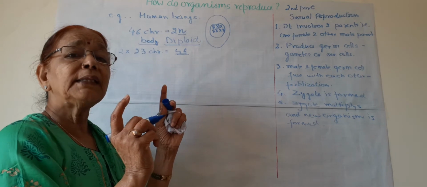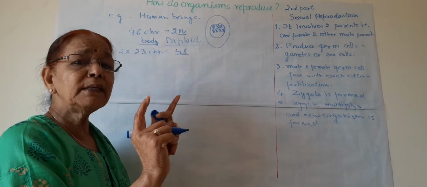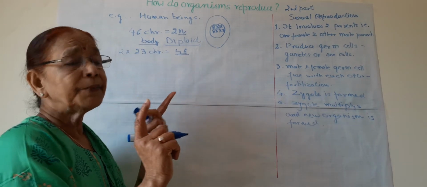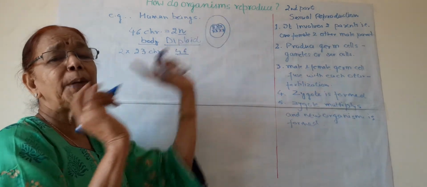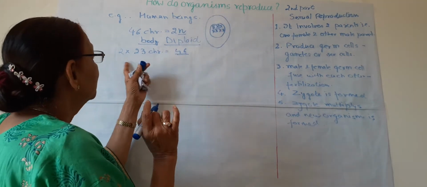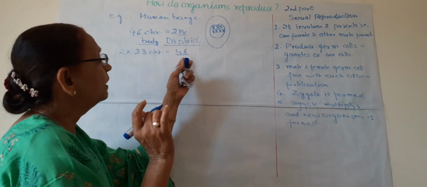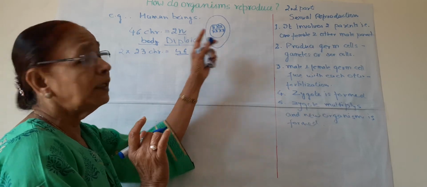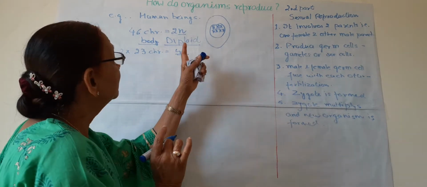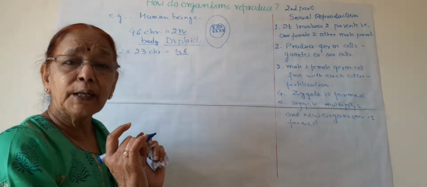Likewise, 23 pairs of chromosomes are present. That is 2 into 23, 46 chromosomes in one human cell, and this condition is known as diploid.